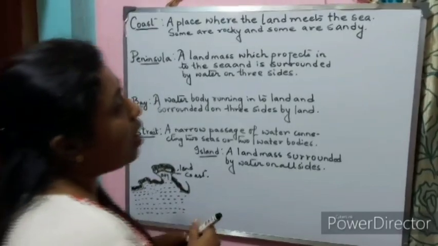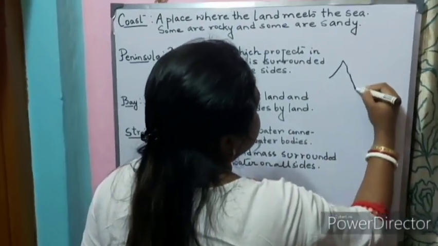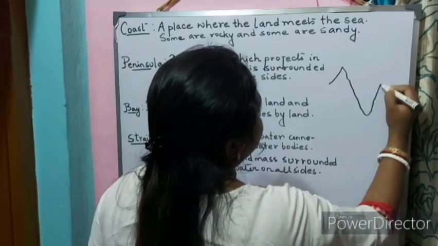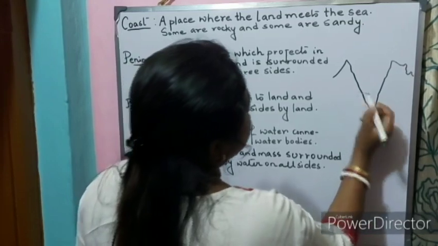Now, what is a peninsula? A peninsula is a landmass which projects into the sea.